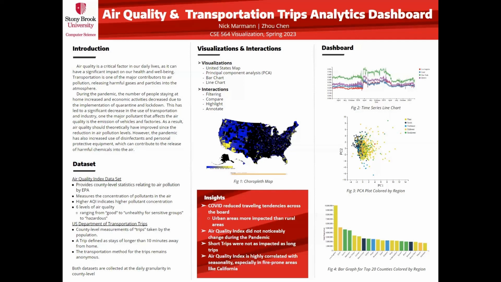The transportation statistics provided by the government measure the county-level trips taken by the population. In this data set, a trip is defined as a stay of longer than 10 minutes away from home. It records the number of trips for different distances taken daily. Both data sets are collected at daily granularity at the county level. We fuse the data sets based on the county FIPS number. So we're going to move to our dashboard.